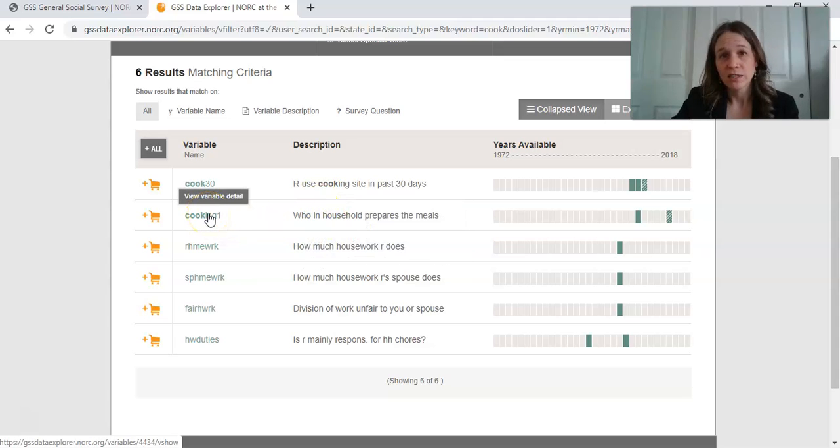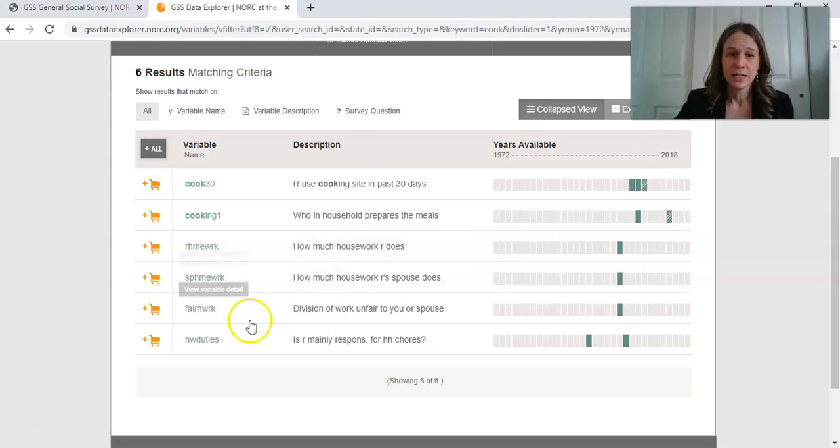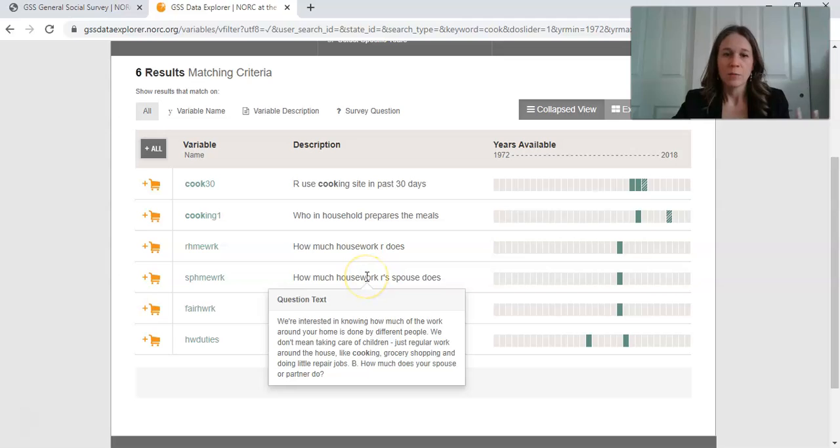Cooking 1, if you remember, that's the one I used in my example. In your household, who does the following things, prepares the meals? That goes back to that one way that I was conceptualizing housework: who's responsible for it or who does it? Let's see, how much housework do you do? Now this is just grouping all this stuff together, so it doesn't just mention cooking. This isn't only how much cooking you do, but how much housework you do. And then how much does your spouse do? So that might be a direction I want to go into.